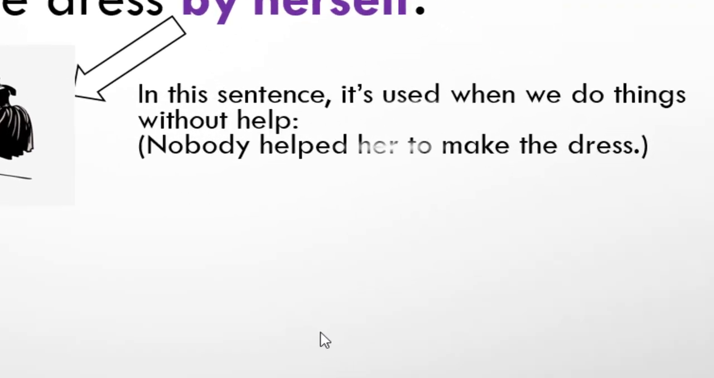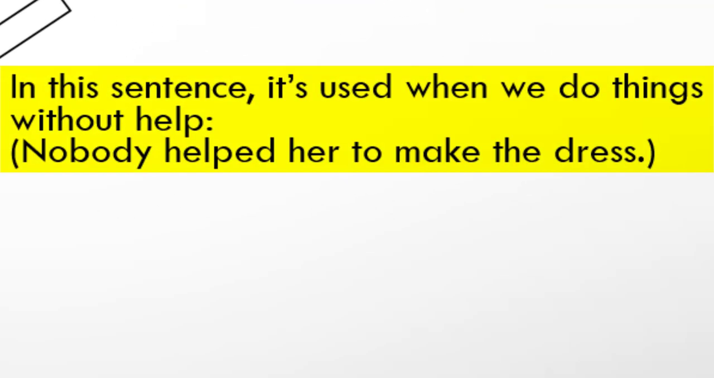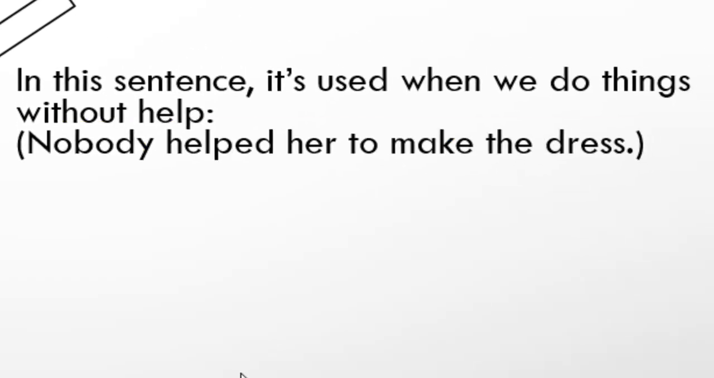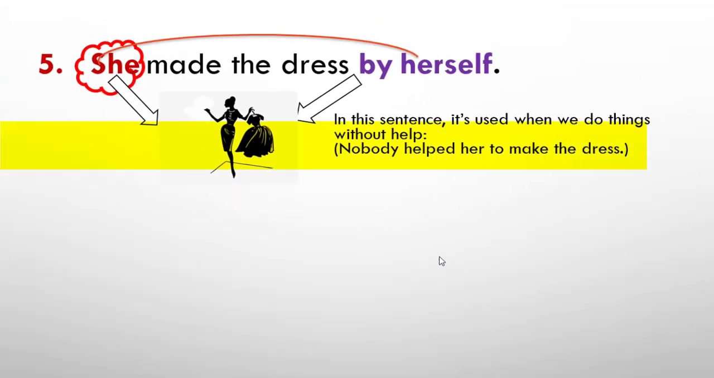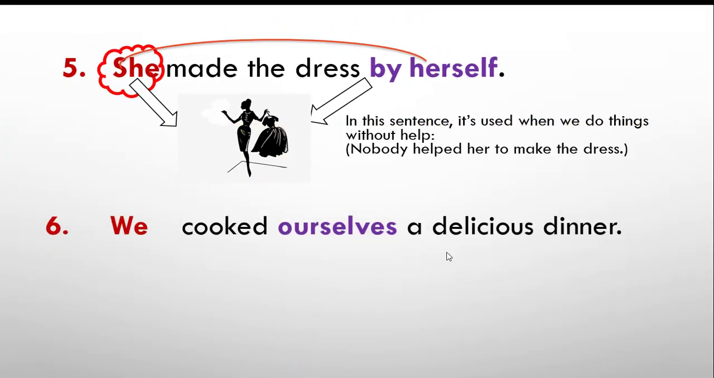So we have here a note: in this sentence, it's used when we do things without help, which means when we use the reflexive pronoun, and before it we have by, which means that nobody helped that person to make that thing. For example, in this sentence nobody helped her to make the dress, which means she made it by herself. Number 6, we cooked ourselves a delicious dinner.